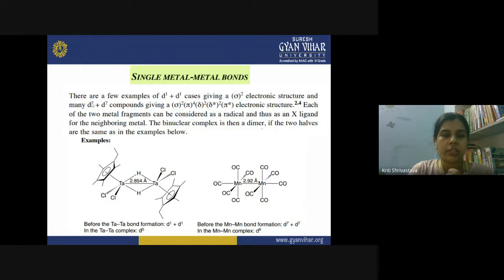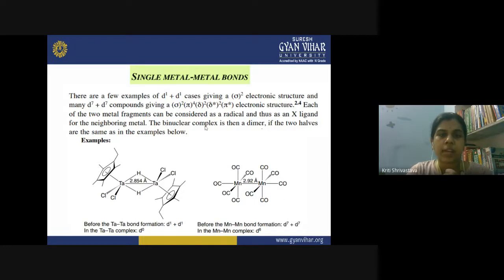And also in case of the d7 compounds, when you have 7 electrons on each of the metal atoms, how will they fill? They will first go to the sigma, then pi, then delta 2, delta star 2, and pi star. This will be the electronic structure. So each of the two metal fragments can be considered as a radical, and therefore as an X ligand for the neighboring metal atom. This says that the entire fragment of the other metal with its ligands, you can consider as a ligand for the metal.